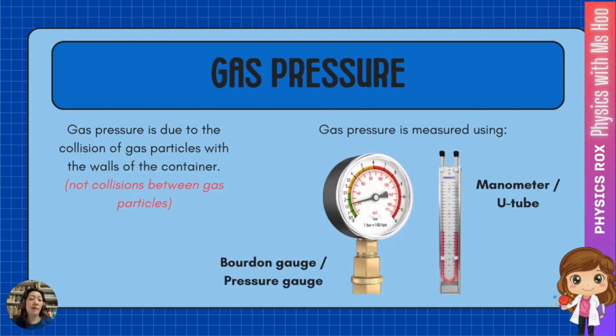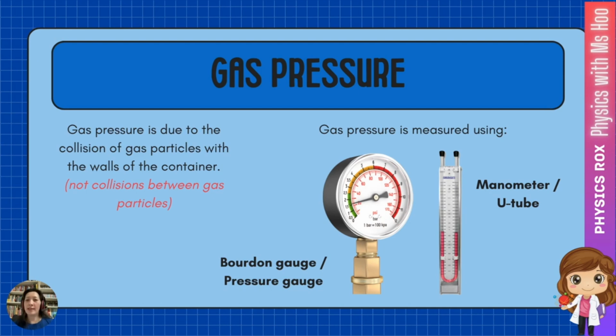Now, remember that gas pressure is due to the collision of gas particles with the walls of the container, not due to the collisions between gas particles. And this is because when we measure gas pressure, we're actually measuring the pressure based on the collision of the gas particles with the walls of the measuring device.